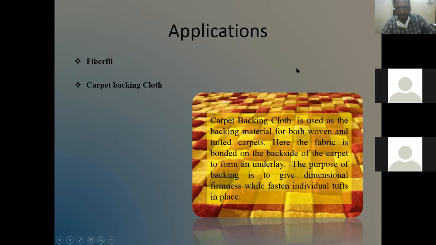And carpet backing cloth. Carpet backing cloth is used as the backing material for both woven and tufted carpets. Here the fabric is bonded on the backside of the carpet to form an underlay. The purpose of backing is to give dimensional firmness while fastening individual tufts in place. So there are carpets, and at the back side of the carpet we use textile material that will also come in home textiles.